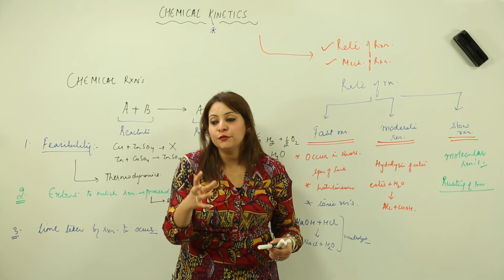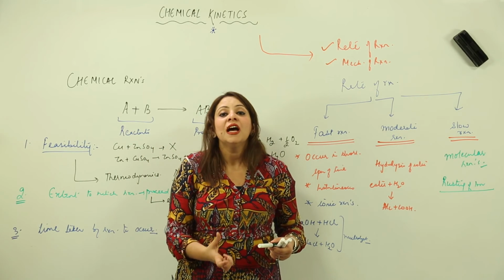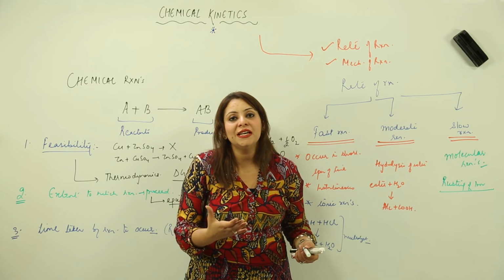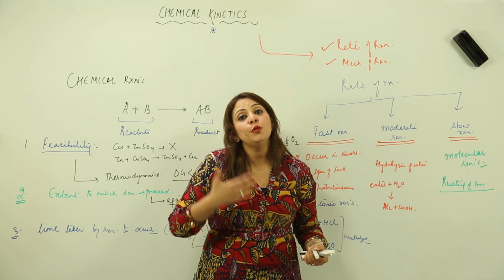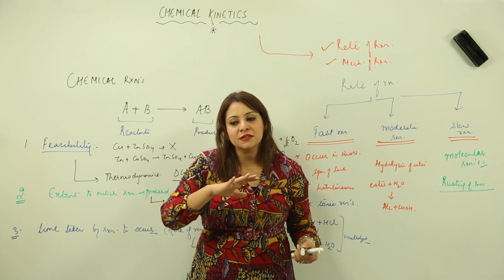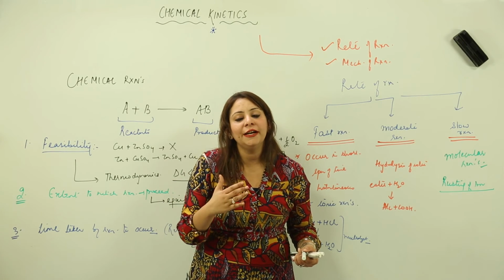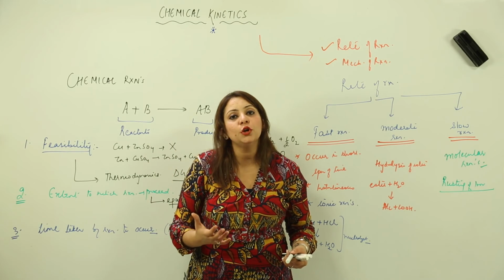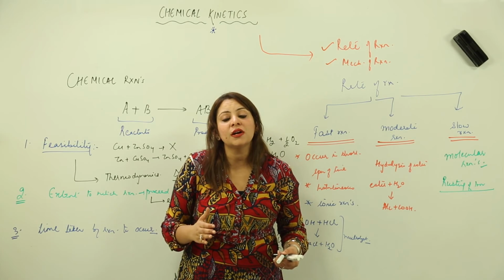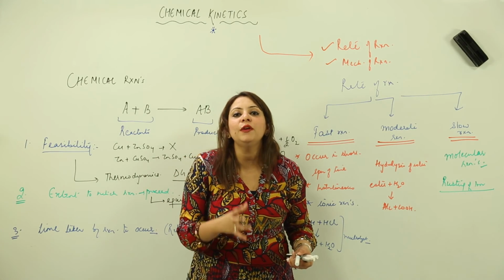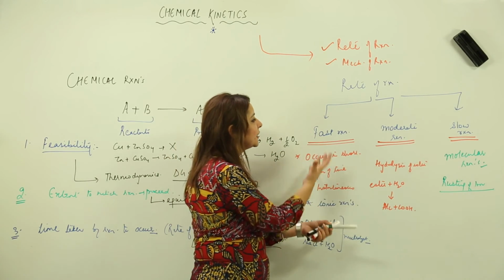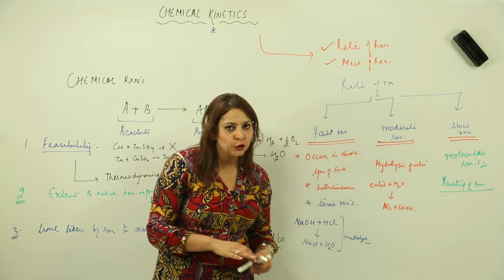If you bring some iron article from the market and start using it, you don't see a rust layer in the beginning, but in a few years the fresh iron rod gets a brown flaky layer depositing on it. This takes many years to occur. That is why it is considered a very, very slow reaction. So according to the rate of reactions, we have fast, moderate and slow reactions.